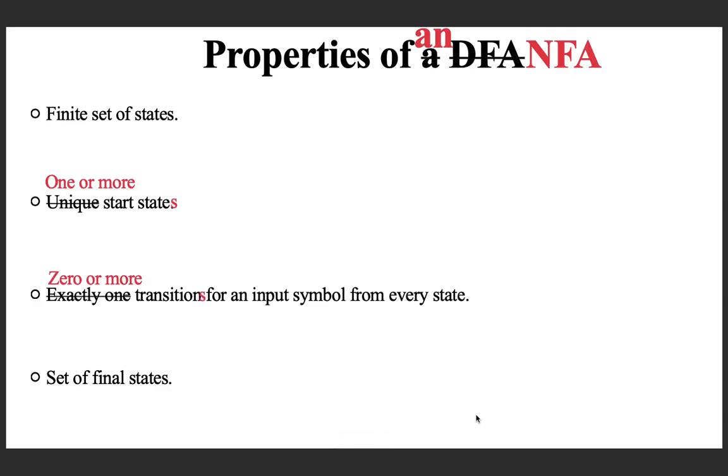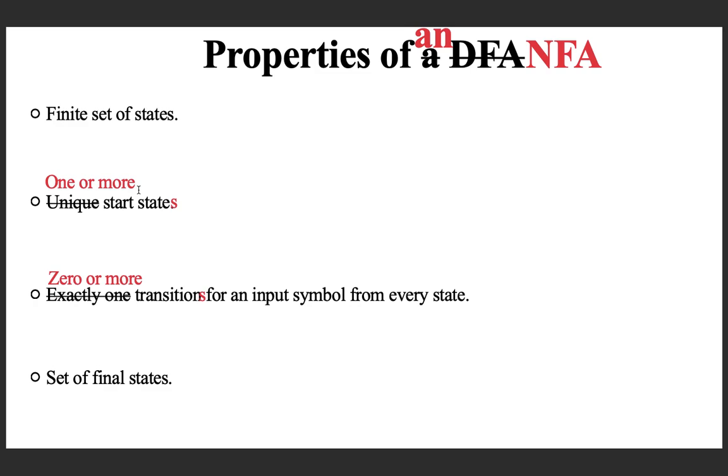These are the only changes. Rather than having a single initial or start state, an NFA allows you to have one or more start states, one or more. Rather than a unique initial state in DFA, an NFA has one or more states as start states.